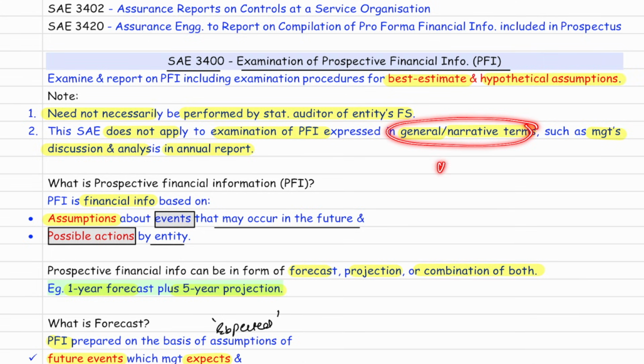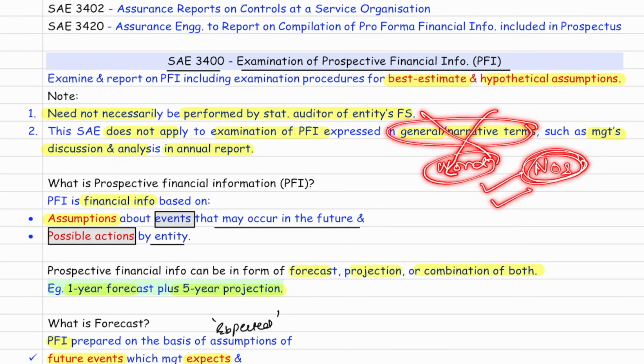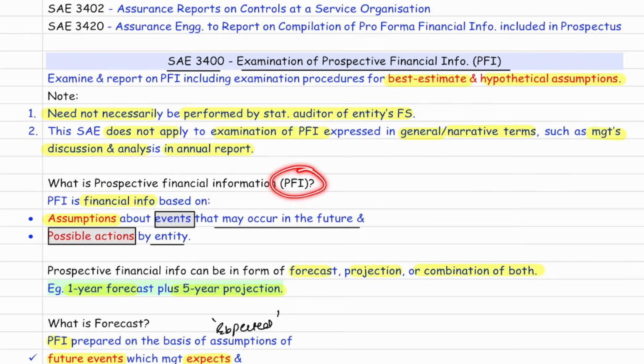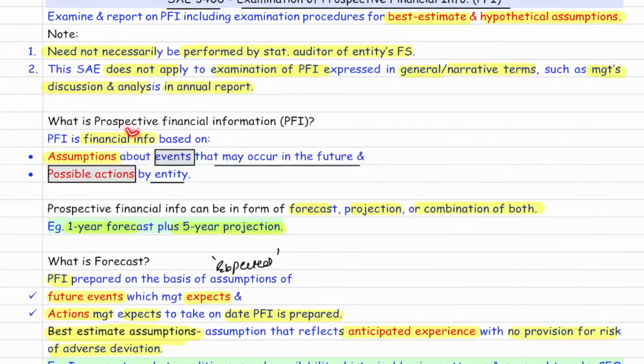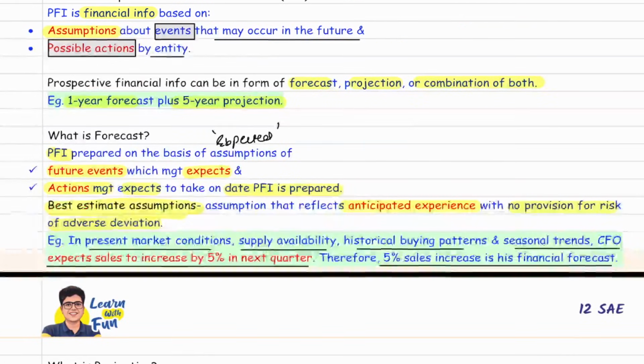Sir, what do you mean by narrative terms? That means in words. Management is making stories that we will achieve this, we will achieve that. To such type of things, it is not applicable. It is applicable only to numbers, that is projected financial statements. Now, sir, what is a projected financial information? We all understand it is a financial information based on assumption. Assumption about two things: events and actions by the entity. Now it can be in the form of forecast, projection, or combination.